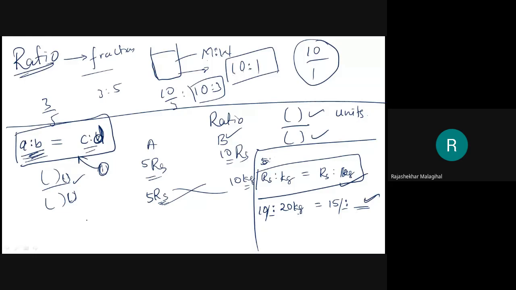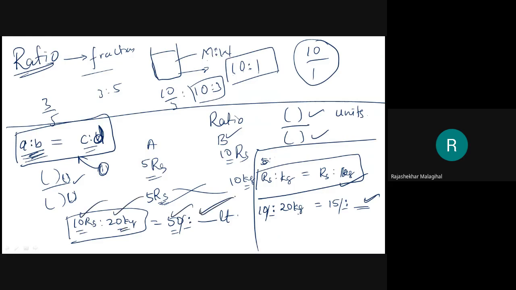You cannot say like this: 10 rupees I am paying and I am getting 20 kg rice, and for 50 rupees, how many liters of milk am I getting? See, this is nonsense. 10 rupees and 20 kg you are comparing for the rice, and this 50 rupees is also rupees, but you are comparing liters of water or petrol. This is not the proportion.